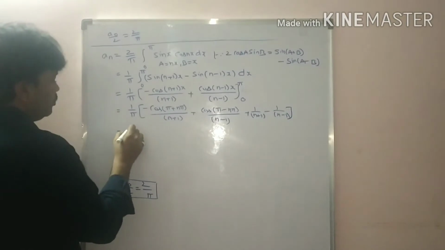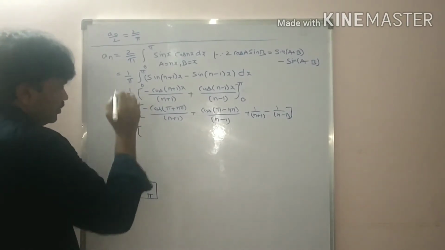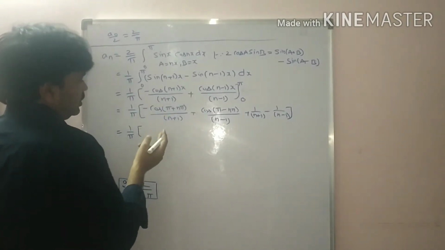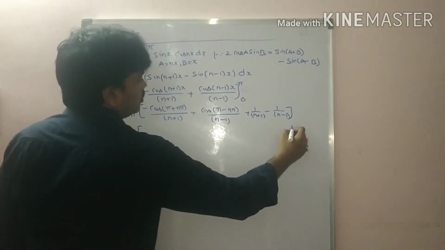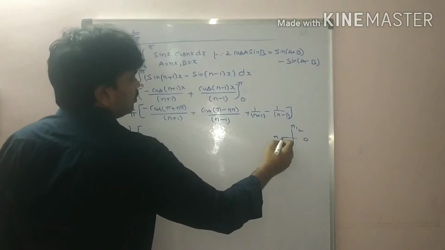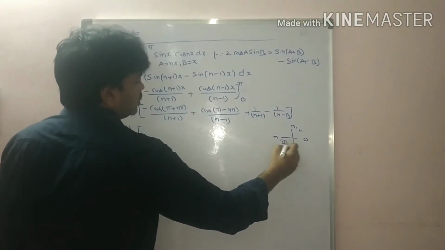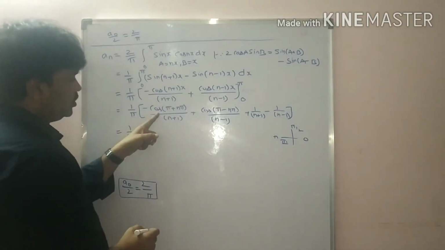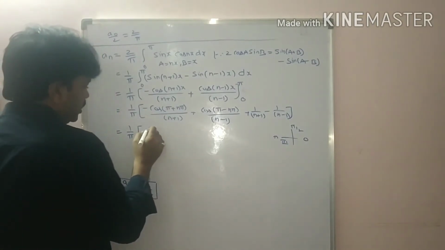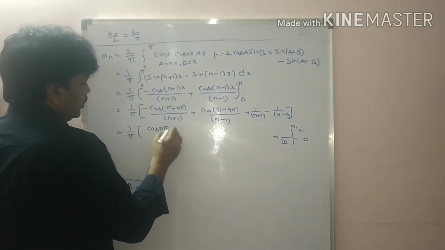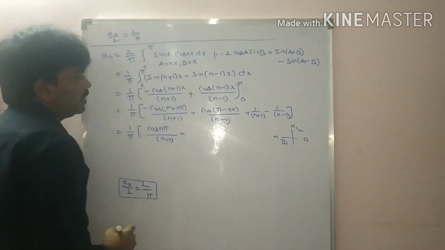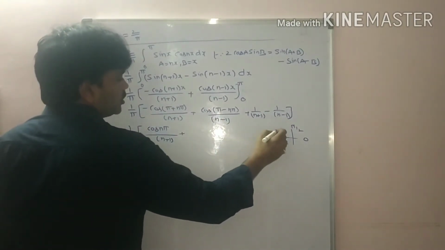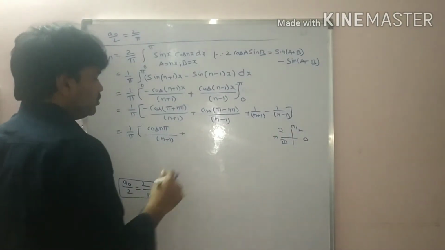That is equal to 1 by pi bracket, pi plus means, this is 0, pi by 2, and this is pi. Pi plus means third quadrant. In the third quadrant cos is negative, students. So minus into minus plus. So cos n pi by n plus 1 plus, pi minus, students. Pi minus means it is the second quadrant. In the second quadrant also there is minus here.